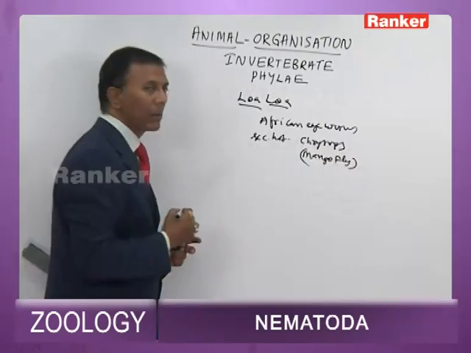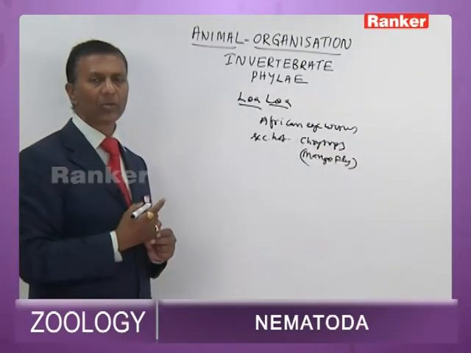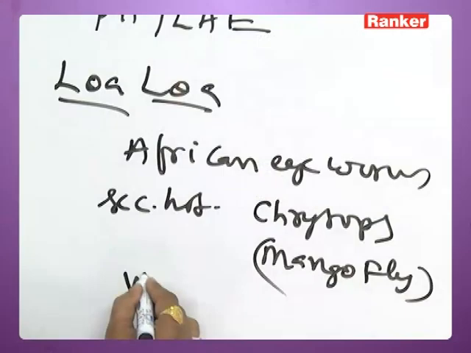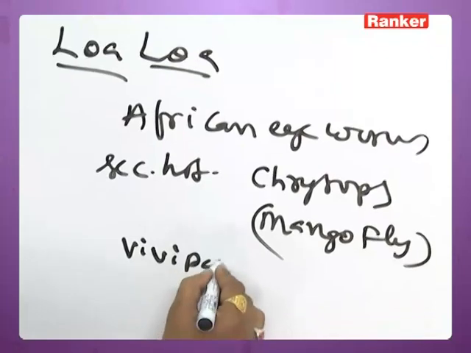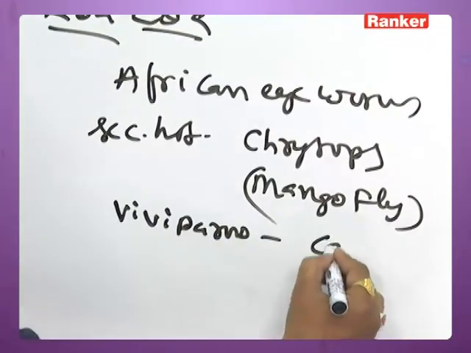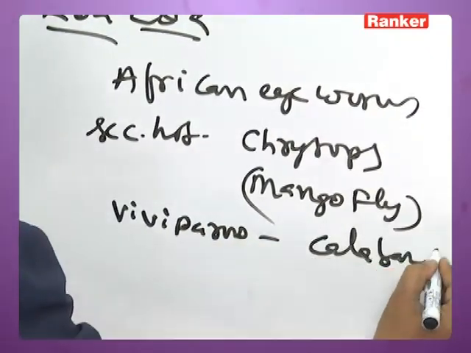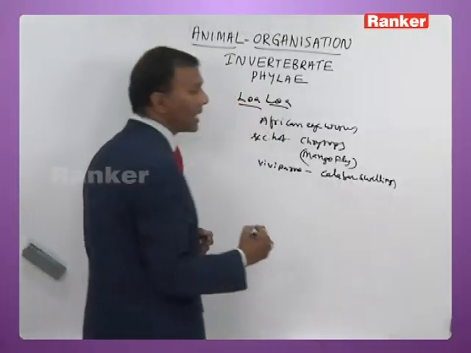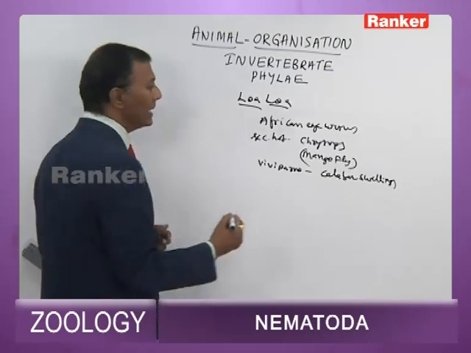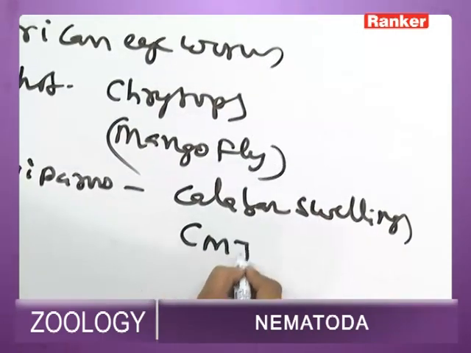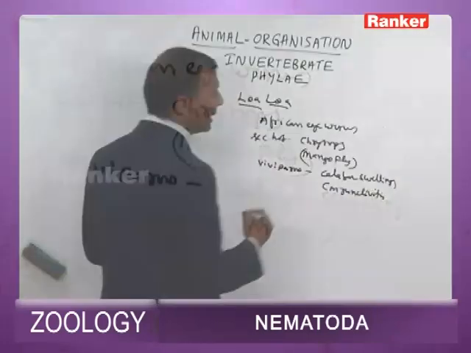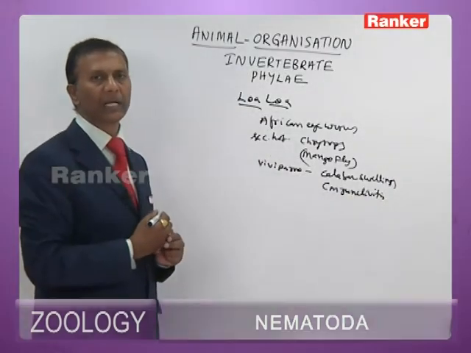Primary host is human being, and secondary host is Chrysops, the mango fly. Loa loa is also a viviparous nematode. It causes Calabar swellings and conjunctivitis.